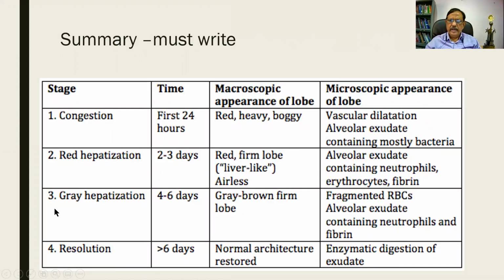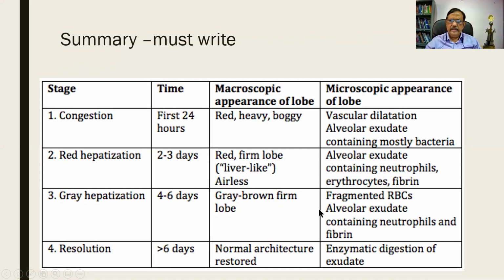This is a summary. I would like you people to memorize it and then write it, please. Congestion, the period is mentioned. The lung is heavy and boggy and it is filled with exudate. And red hepatization filled with erythrocytes and fibrin. Liver-like in consistency, red in color.